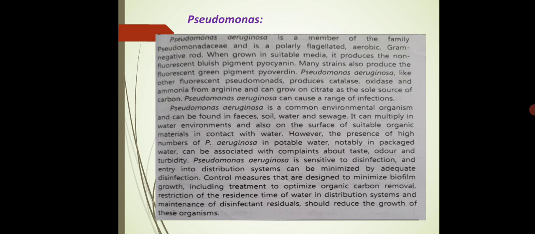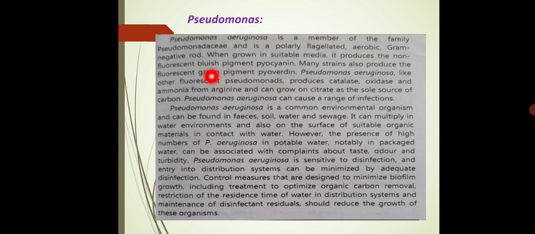Next one is Pseudomonas. Now we will talk about Pseudomonas aeruginosa. This is the species of this bacteria. It is a member of the family Pseudomonadaceae, and it is a flagellated, aerobic, gram negative, rod shaped bacterium. The main peculiar characteristic of Pseudomonas is that it can produce pigment.